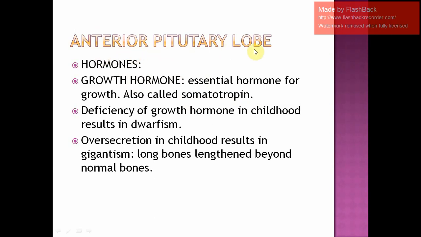Now, deficiency of this growth hormone. If in children there is a deficiency, meaning the growth hormone is not produced properly or is produced very little, then it will result in dwarfism. And you all know what dwarfism is.